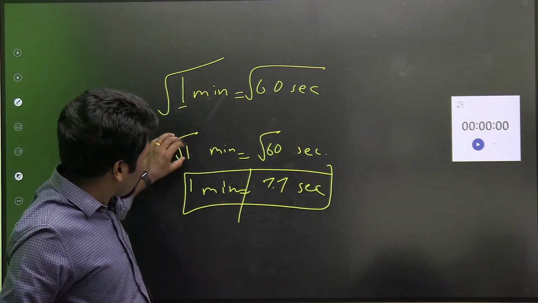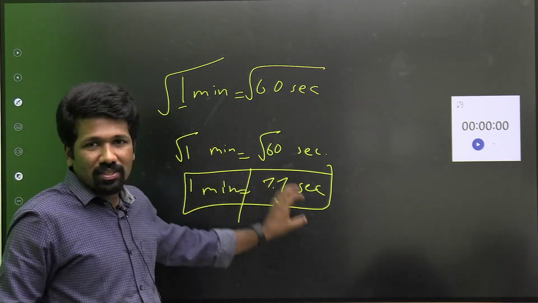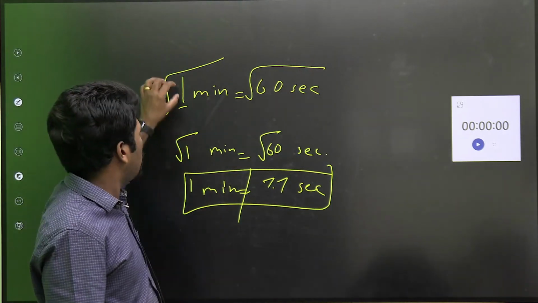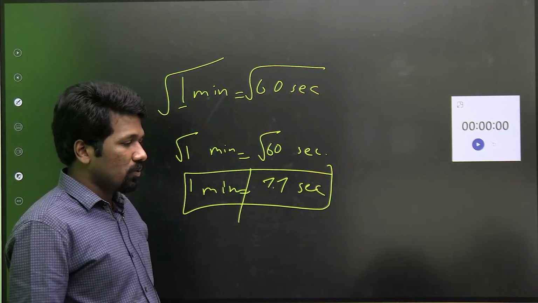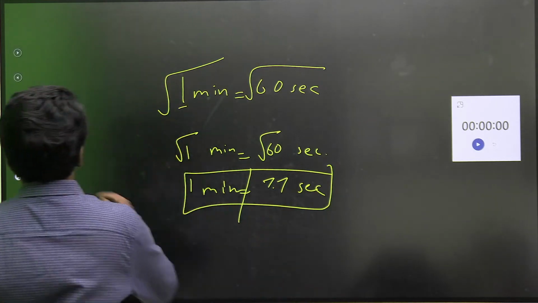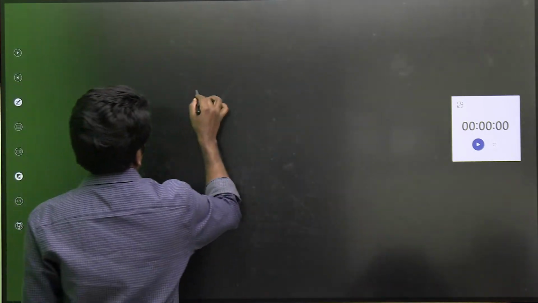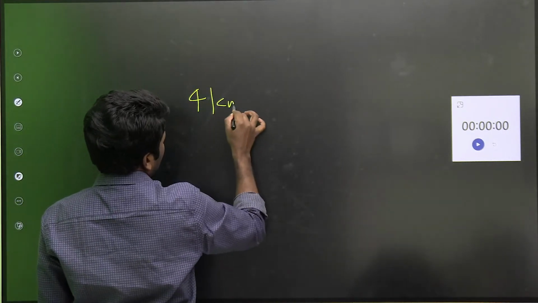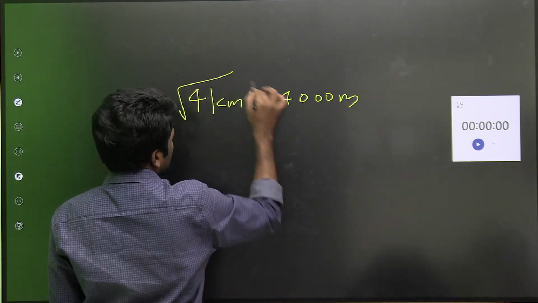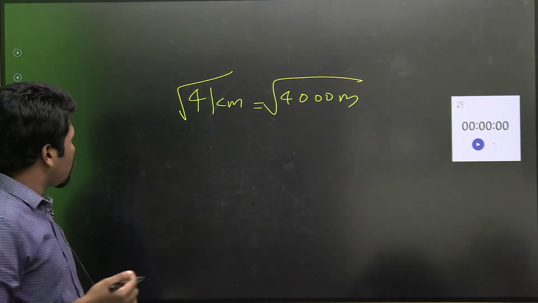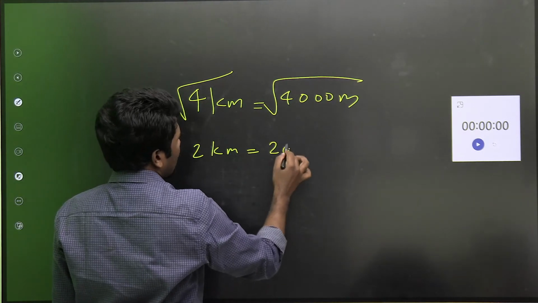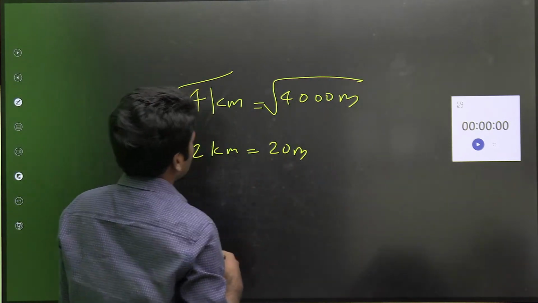Those of you who did square root for those numbers, why that is wrong I was explaining. Because the square root applies together, not only for those values. So you can square both sides so that the square root can be avoided. Not only minute, second, you can take any examples. Take 4 kilometer, which is 4000 meter, no? If that is trivial and you are getting confused, its square root should also be correct. But you cannot say the square root of 4 kilometer, 2 kilometer, equals the square root of 4000 meter.